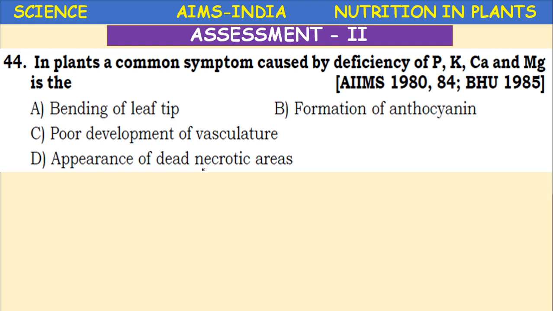What are the options? Bending of leaf tip, formation of anthocyanin, poor development of vasculature, appearance of dead necrotic areas. Think D. Necrosis means death of tissue. The green part becomes yellow or dried.